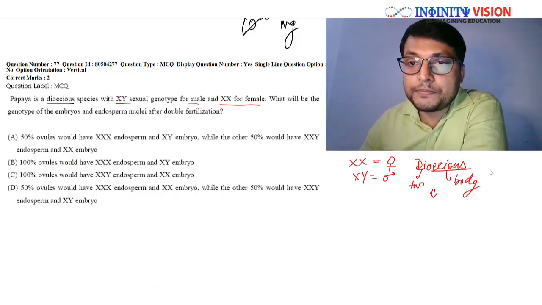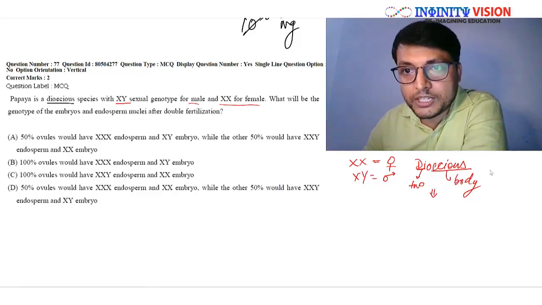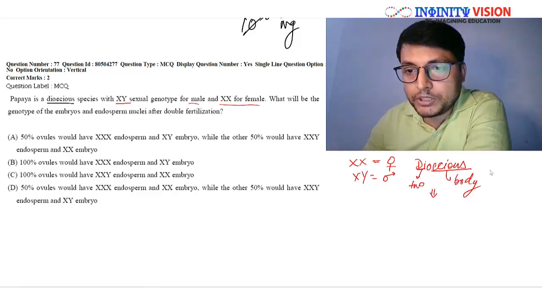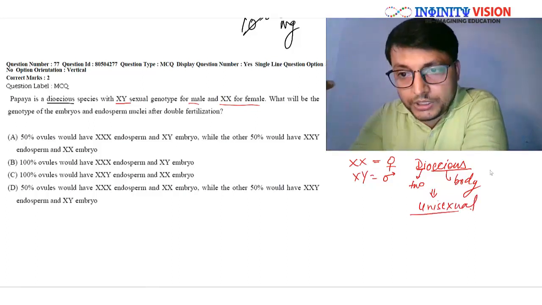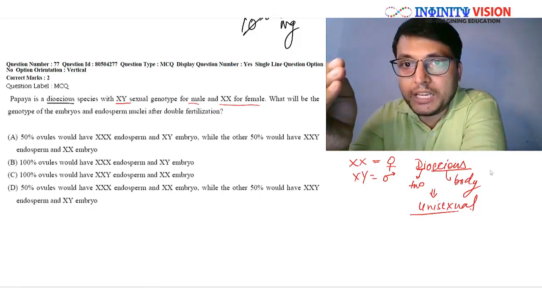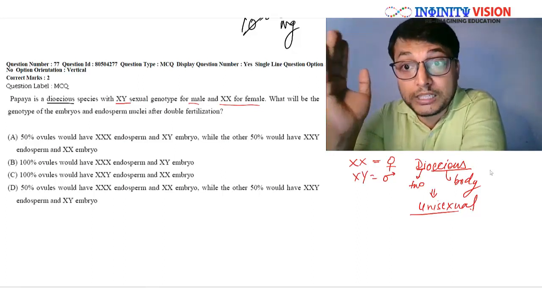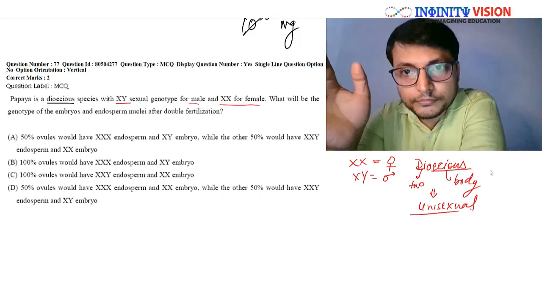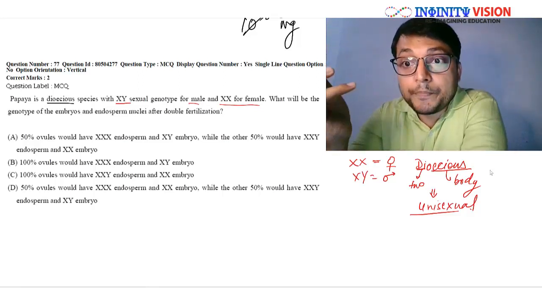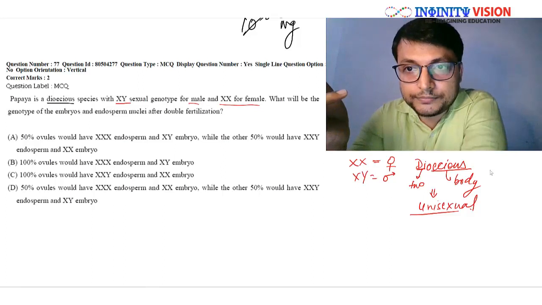Okay, that is, you will find male and female as different individuals, as we see in case of humans or other animals, right? Dioecious is also, you can consider it as unisexual, right? So they are saying that papaya is a unisexual plant, which is true. One will be male plant, the other will be female plant, and male plant will only bear male flowers, female plant will only bear female flowers. So the flowers of papaya will be incomplete flowers, right?